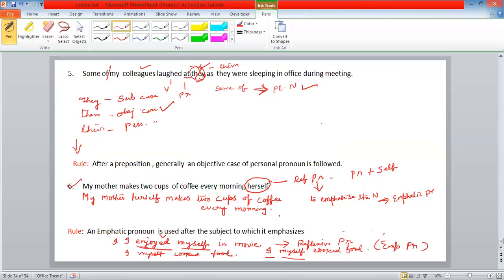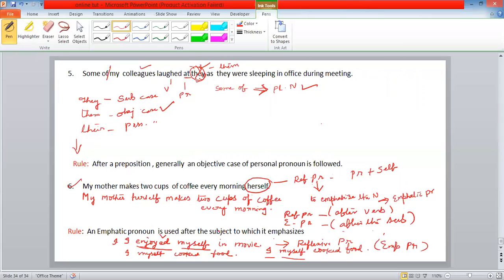Let us see the difference between this. Reflexive pronoun always comes after the verb. Clear? But emphatic pronoun comes after the subject. Right?